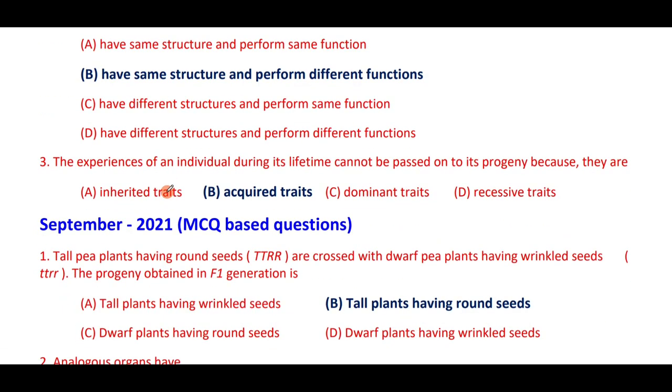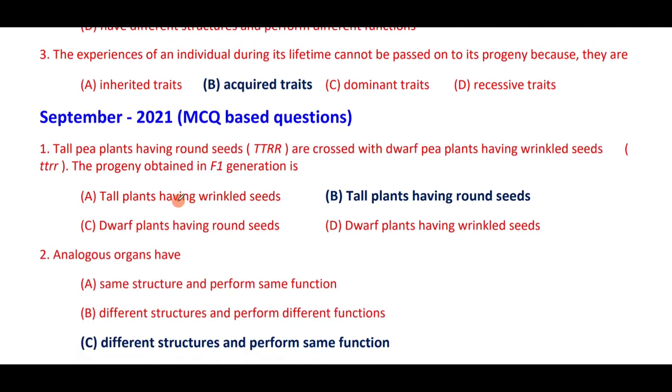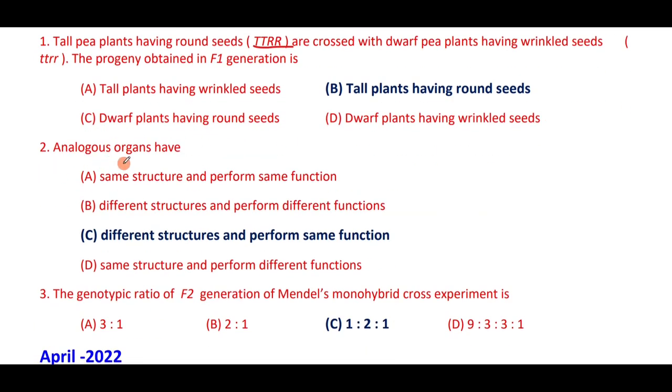The experiences of an individual during his lifetime cannot be passed on to his progeny because they are acquired traits. Tall pea plants having round seeds are crossed with dwarf pea plants having wrinkled seeds. The progeny obtained will be tall with round seeds because they are dominant. You can see the capital letter indicates the dominance. Analogous organs have different structure but they perform the same function.